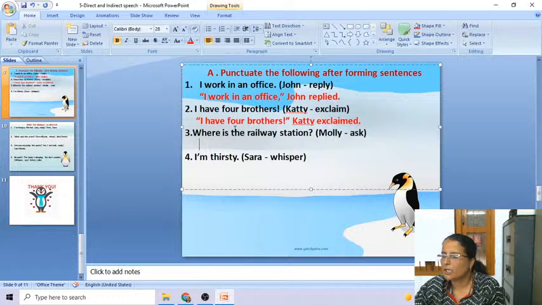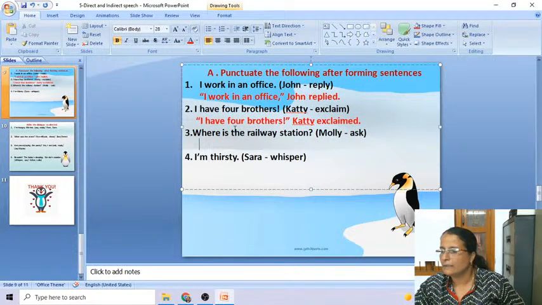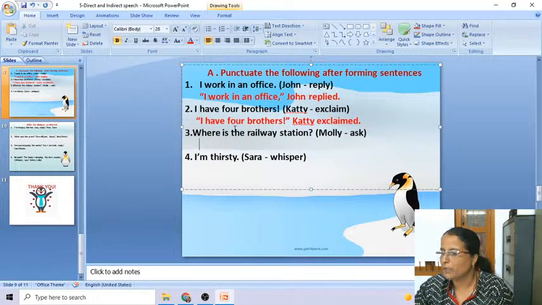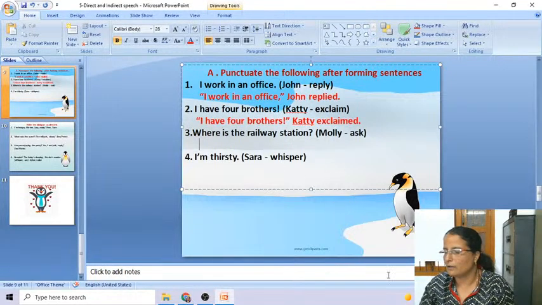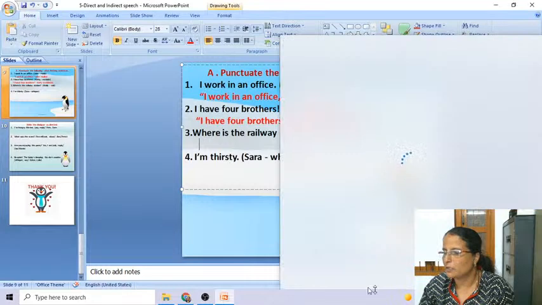Guna Kamble, Shreya Kamble, you should write W as a capital letter and it should be in inverted commas. Okay, this is the homework which I have given to you, so I will not spend much time. Okay, "Where is the railway station?" Asked Molly should be corrected. Lisha Pavade, Molly asked. Change it into Molly asked. Okay, all of you.